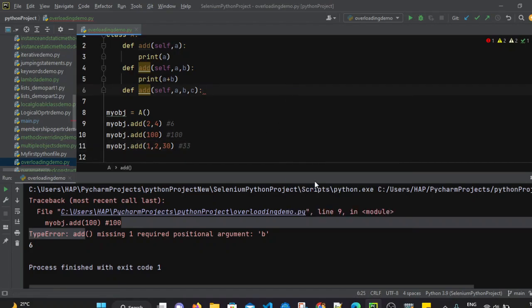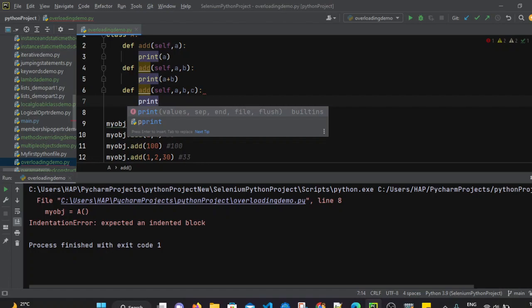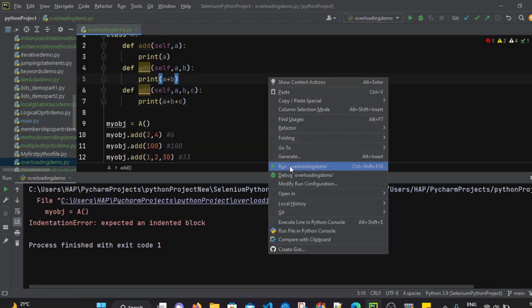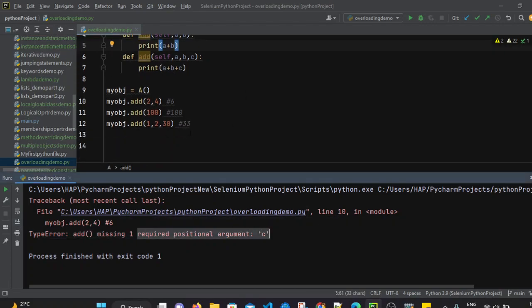Now let's execute this file. If you see, it is giving some error. Sorry, in the method we have to add a print statement first. So let's add print a plus b plus c. Now let's execute this file again. When we run this file, you see here: missing one required positional argument, that is c. So here also the same problem occurred.